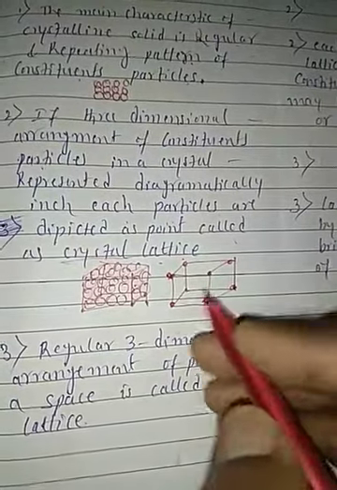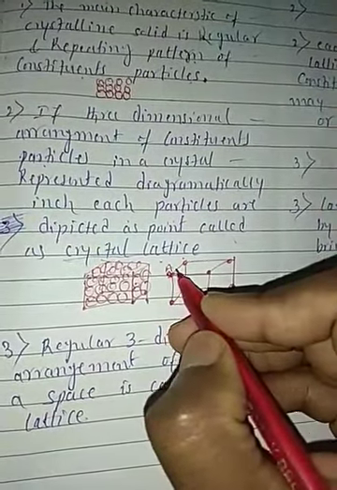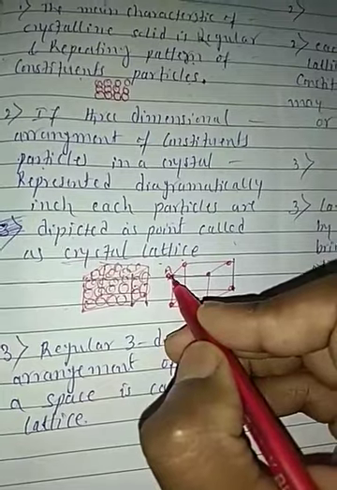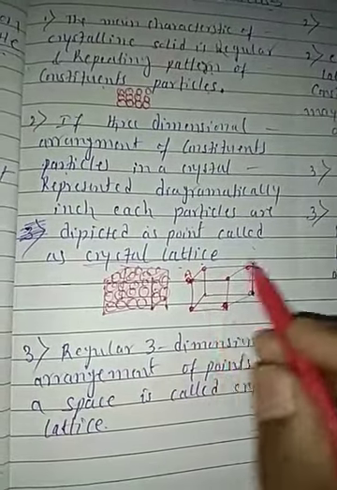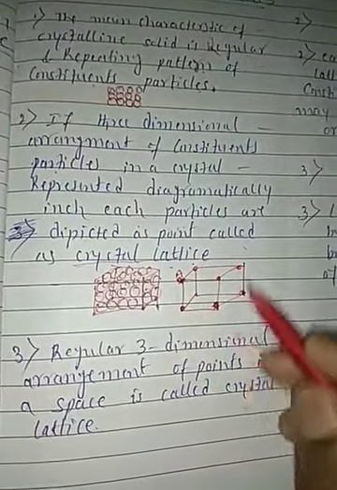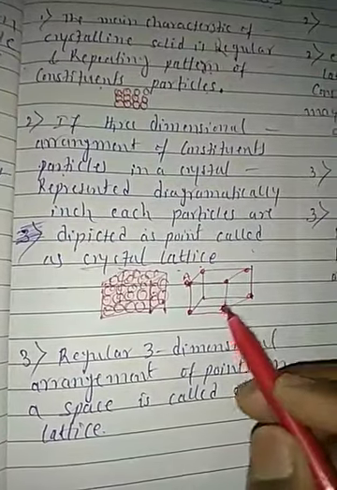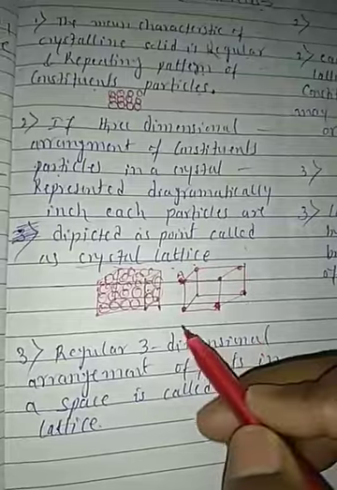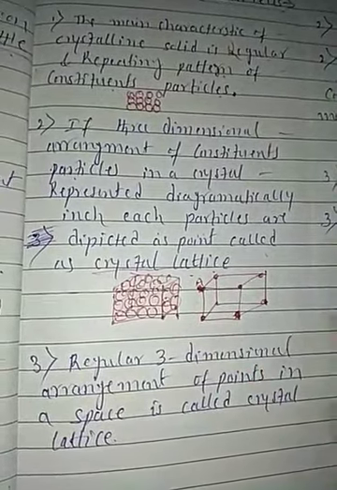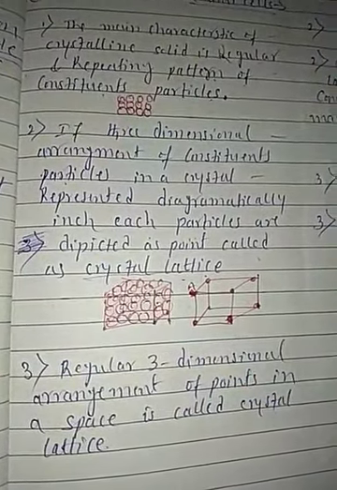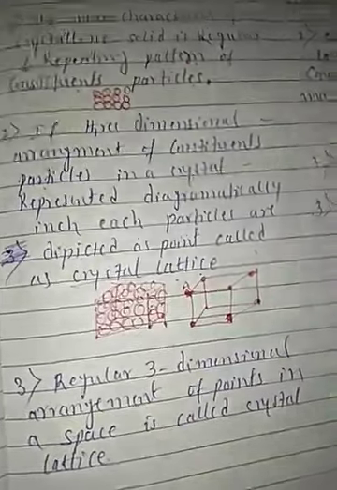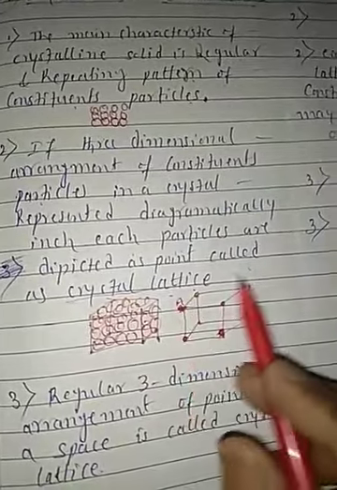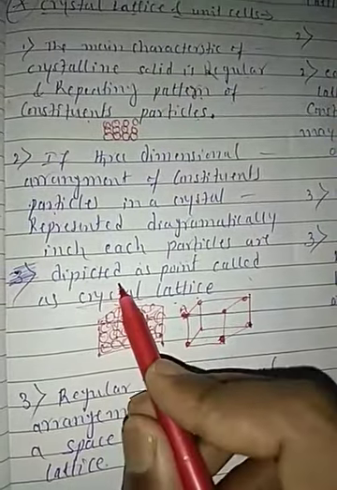Each point, I think this is the A point. A is one point which is repeated regularly around these crystals in three-dimensional form. And through each point we describe the three-dimensional structure, called a crystal lattice. Understood, students? So through the points we are describing the three-dimensional structure.